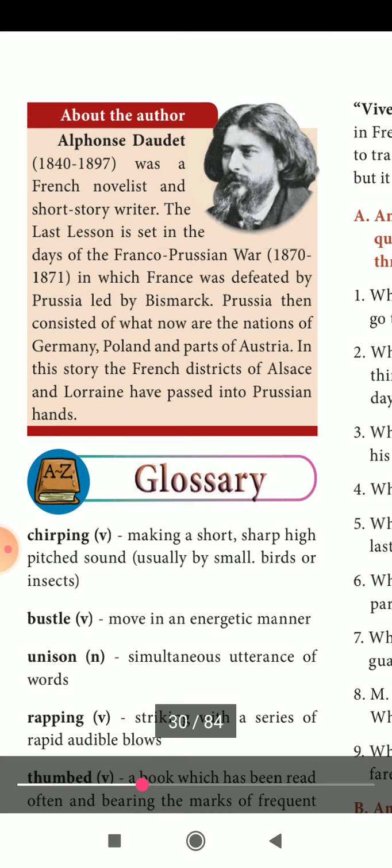Prussia then consisted of what now are the nations of Germany, Poland, and parts of Austria. In this story, the French districts of Alsace and Lorraine have passed into Prussian hands. That is, this is a real story of what happened during the war.